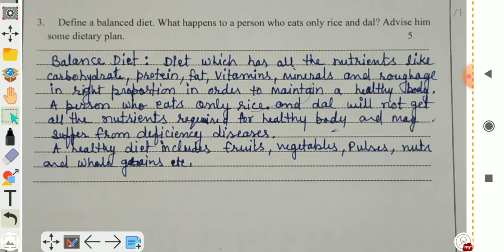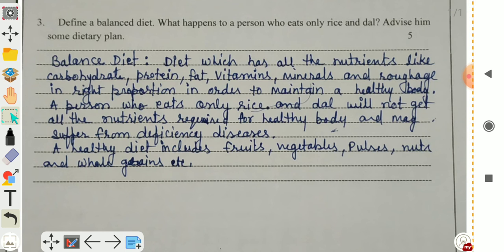What is a balanced diet, children? A diet which has all nutrients like carbohydrate, protein, fats, vitamins and minerals, and roughage in the right amount or in the right proportion in order to maintain a healthy body. This is called a balanced diet.